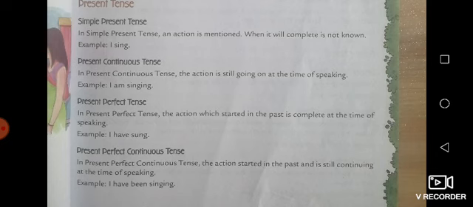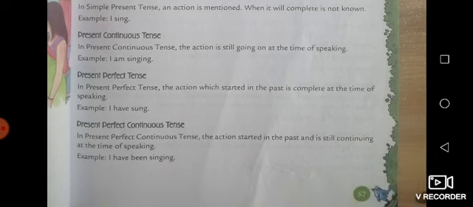Second is the present continuous tense. So let's see what is present continuous tense. In present continuous tense, the action is still going on at the time of speaking. So when we are speaking something, the action is still going on. There is not any definite time of this. As like I am singing. So here we don't know since when the subject is singing.